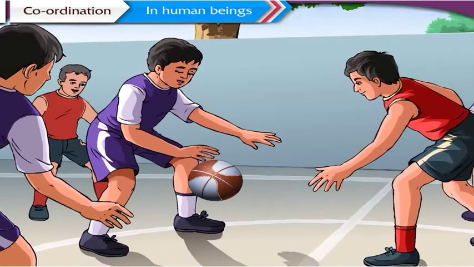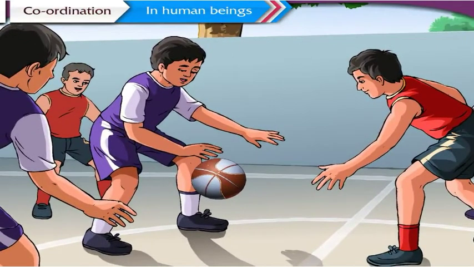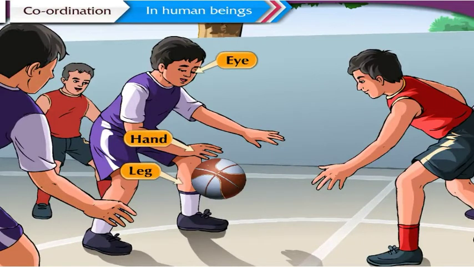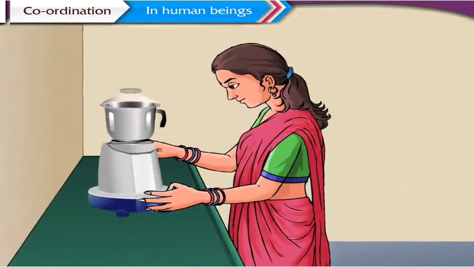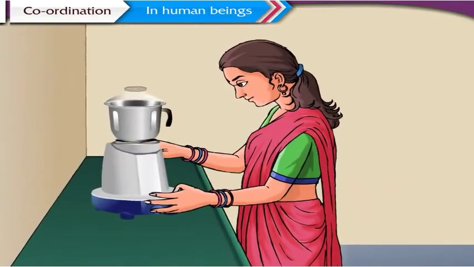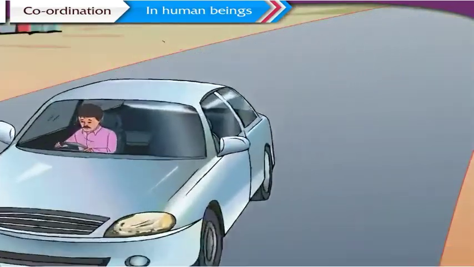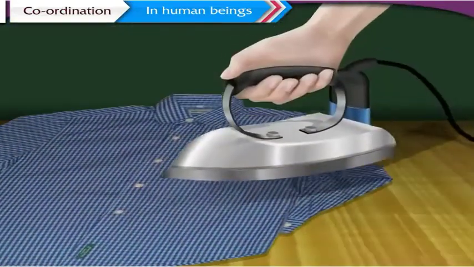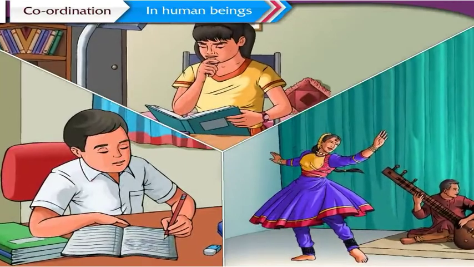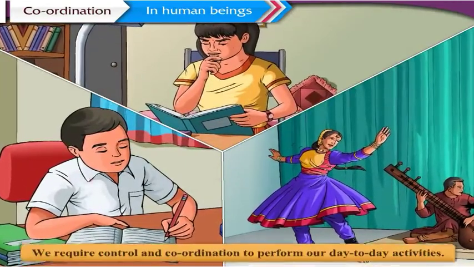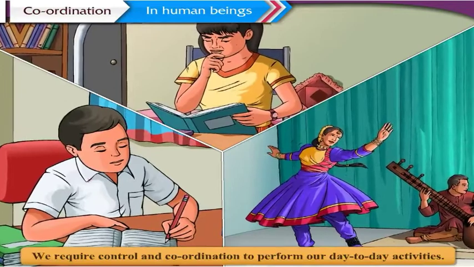In this case, we observe that there is coordination between different organs of the body, that is the eyes, hands, and legs. Not only while playing, but also while performing various day-to-day activities such as operating kitchen gadgets like mixer grinder and oven for household cooking purposes, or driving a car, cycling, or operating a machine for some work, or even other activities like reading, writing, and dancing, we require control and coordination.